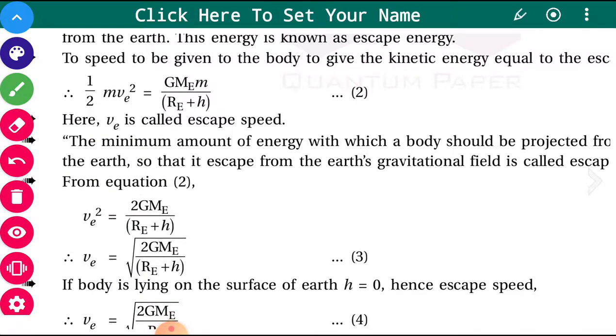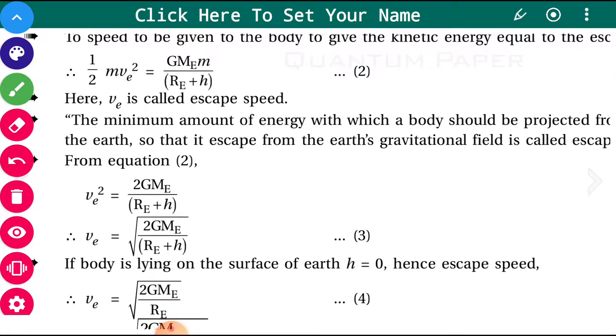Now it's very easy for you. You have this equation number 2. We just have to make Ve square the subject of the formula, so this 2 will be in the multiple here, and it becomes 2GMe.